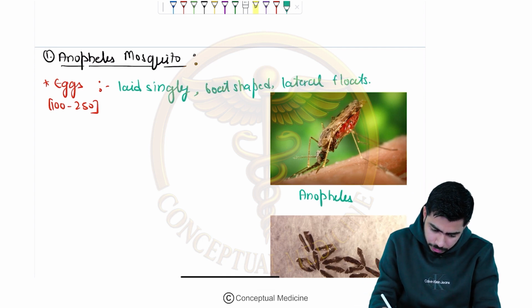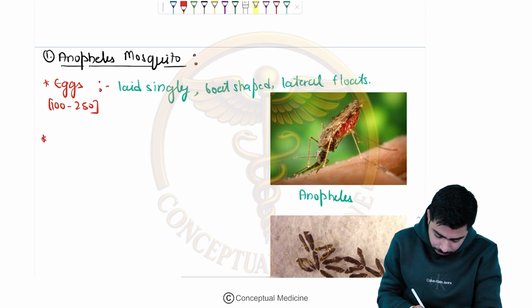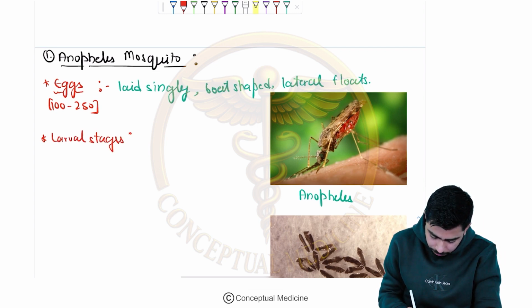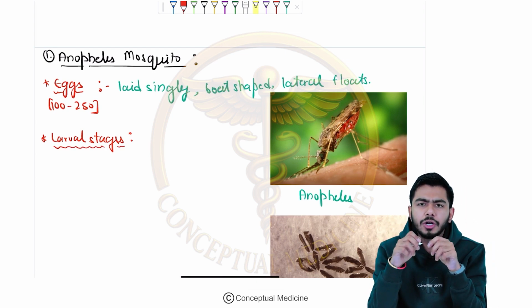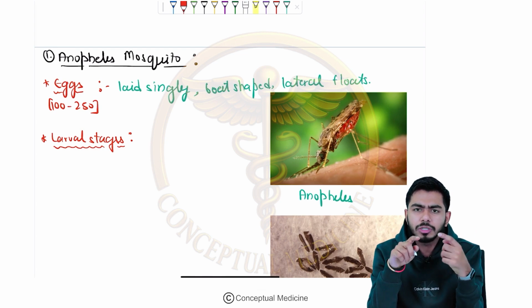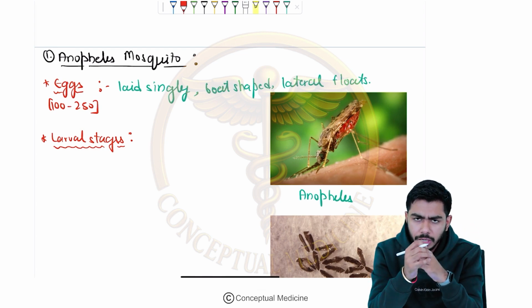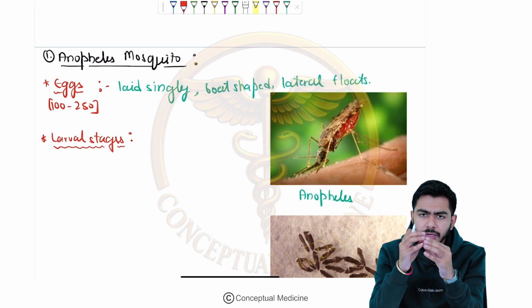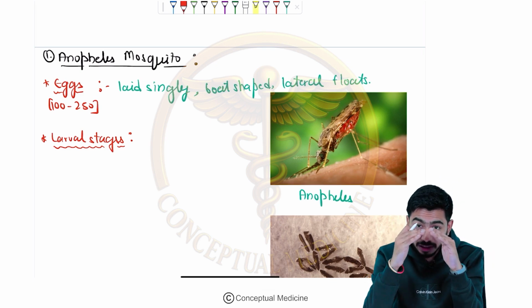Okay, next point over here, we shall talk about the larval stages. After the eggs we shall talk about the larval stages. If you talk about the larval stages, guys, they do not have the siphon tube. I will be talking about the siphon tube also, what the siphon tube is. If I'm talking about the eggs, they are present underwater, just beneath the surface of the water.